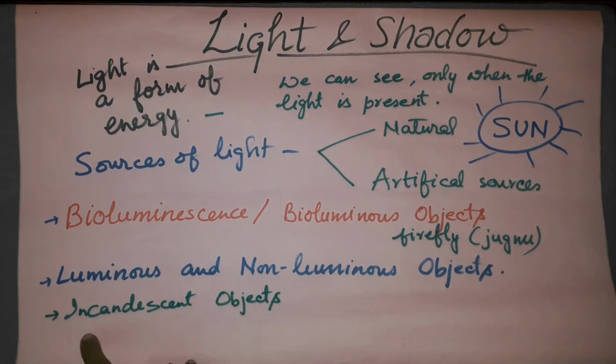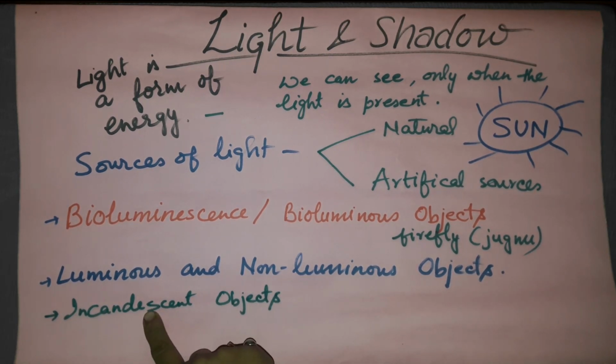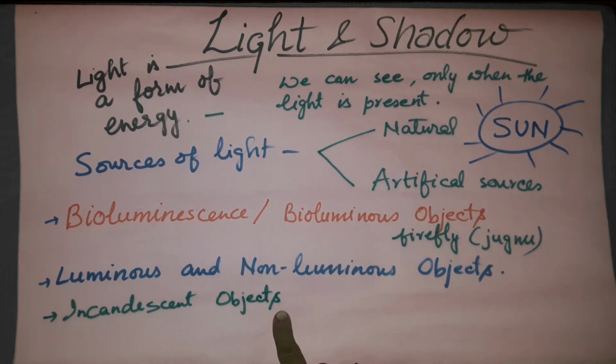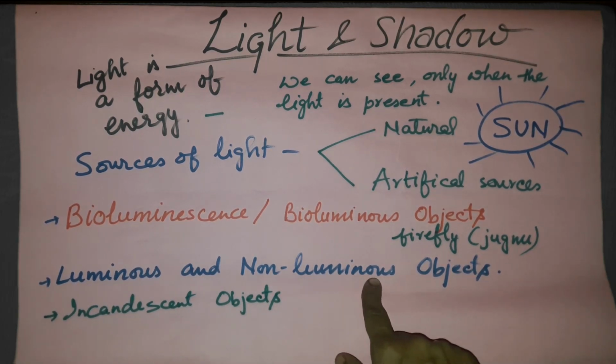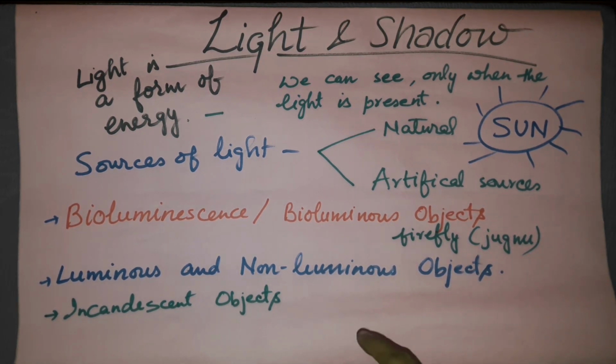Now the next term is incandescent objects. Incandescent objects are those non-luminous objects which do not emit any kind of light, but when they are heated at high temperature, they will start giving light energy. They will start emitting light.